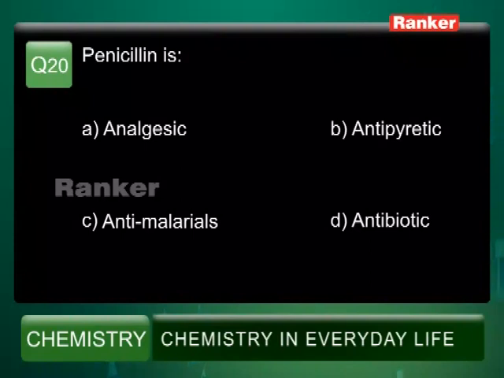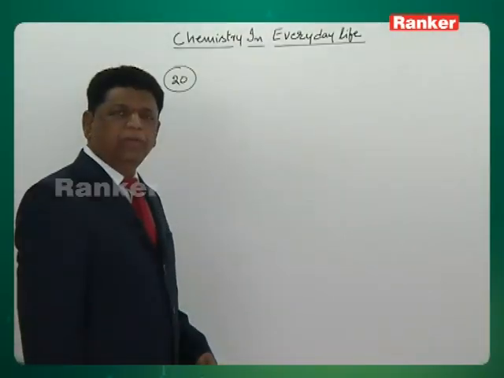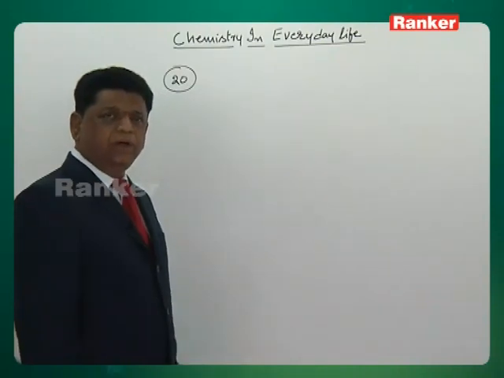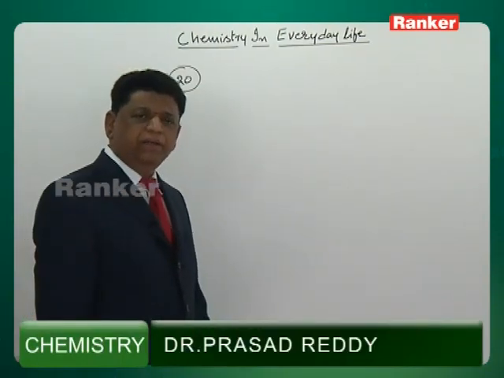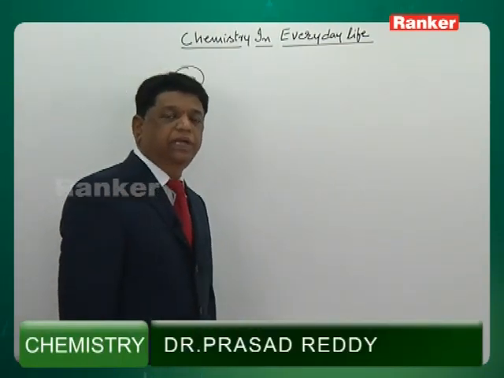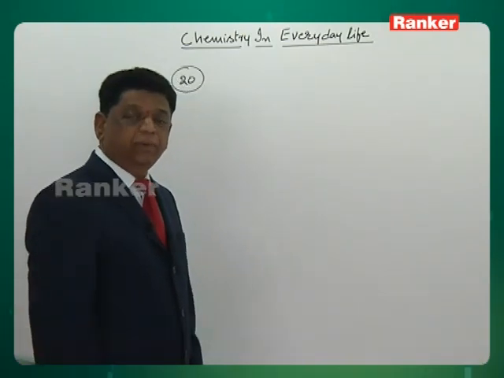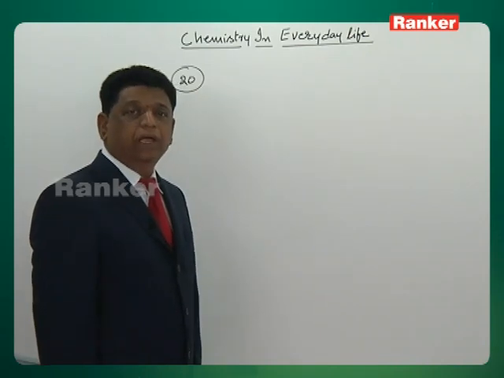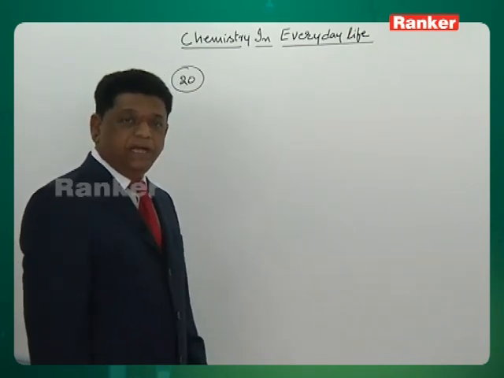Penicillin is produced from a biological organism, and again it acts against biological organisms. Such types of medicines are called antibiotics. Actually an antibiotic is one which is produced by a microorganism and acts against microorganisms. Such is the definition of antibiotic.